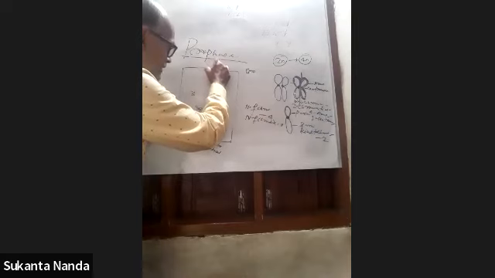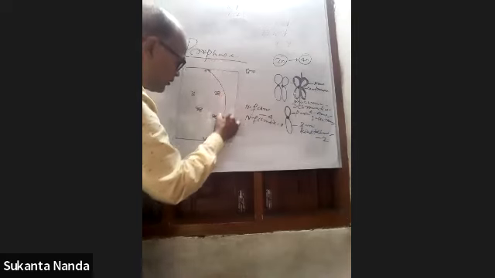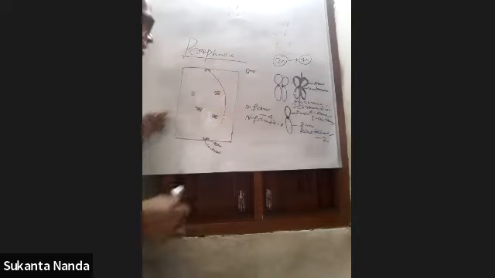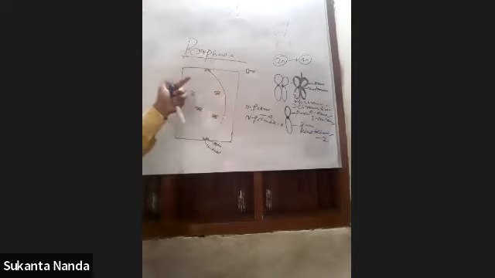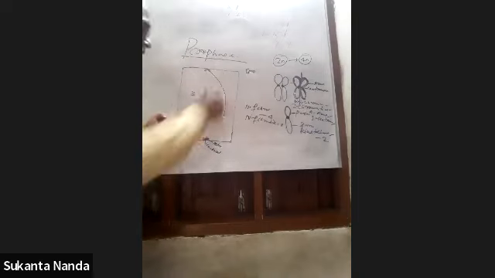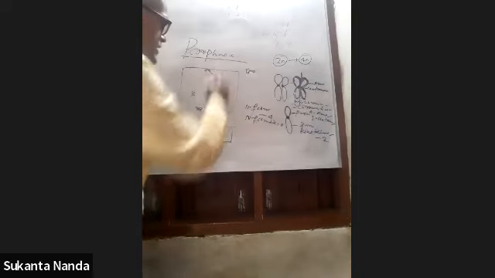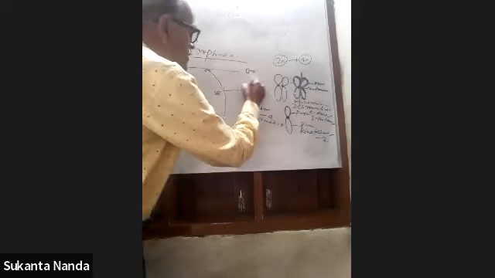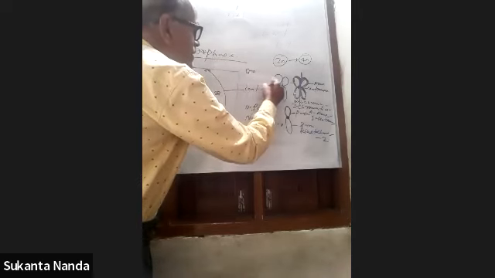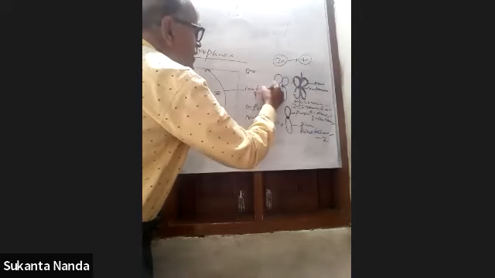You see that, if a spindle fiber goes independently, this one is called a continuous spindle fiber. These are the continuous spindle fibers. This one is continuous. That is the continuous spindle fiber.